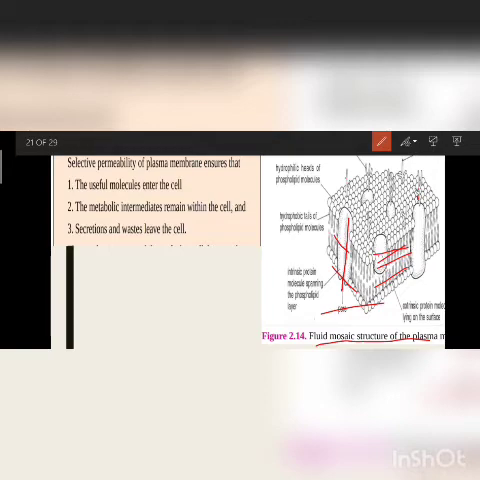Here, what is the function of the selectively permeable membrane? How is this feature, selective permeability, useful for the cell? Three points.